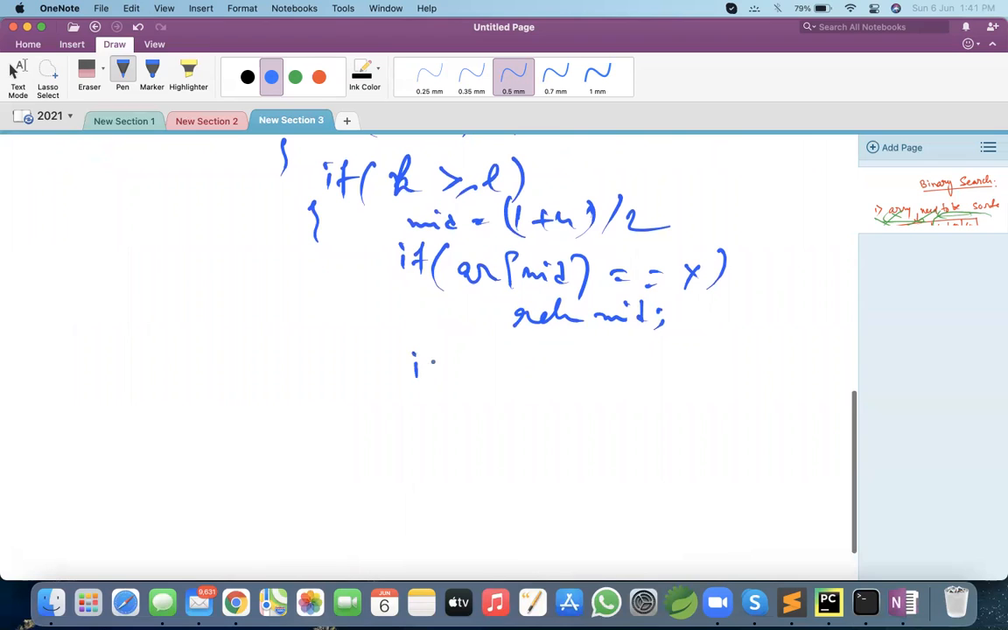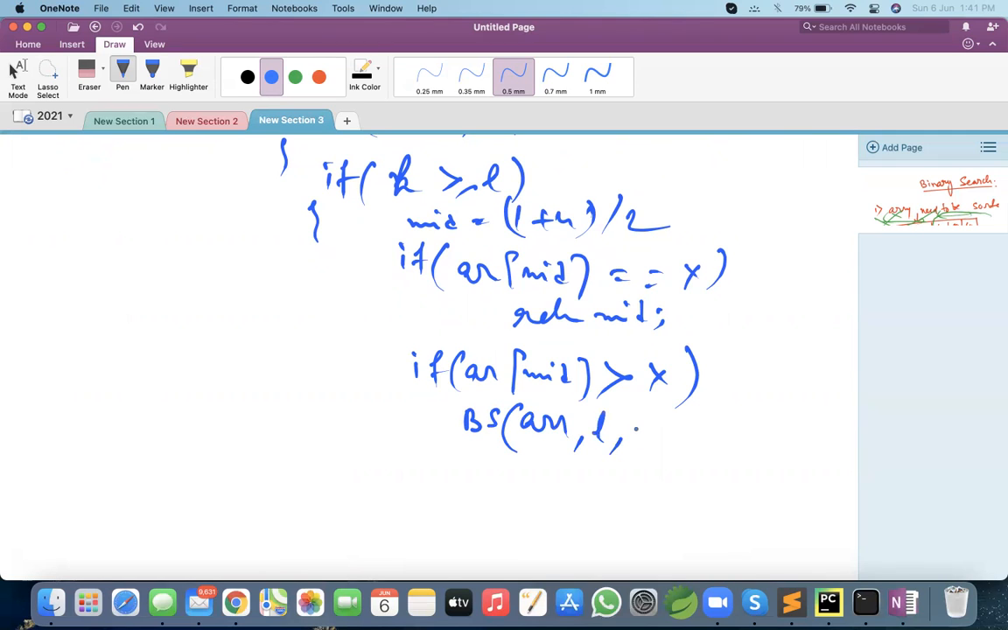And if array of mid is greater than x, it means the x value is smaller. So right-hand side or left-hand side, which one will we go to? It should go to the left-hand side. So again we call binary search, passing the same array, the same low, but high will be mid minus 1, and the same x.